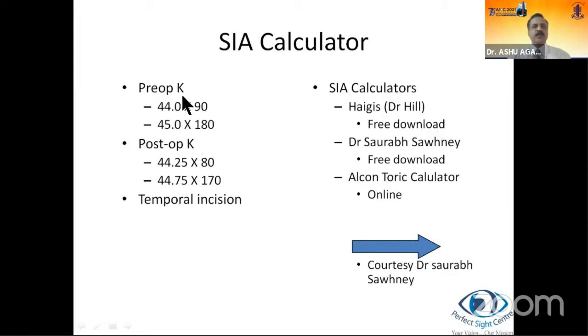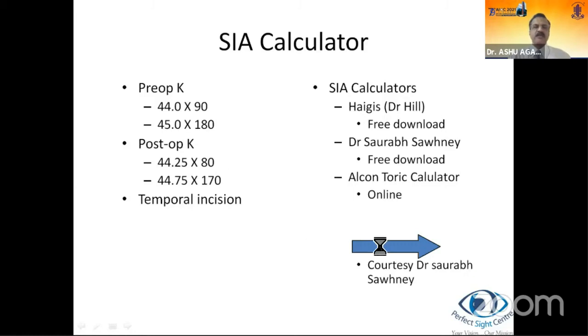Let's assume the pre-op keratometry for a patient was 44 diopters at 90 degrees and 45 diopters at 180 degrees. That means it was steeper at 180 degrees by 1 diopter. And the post-op keratometry was 44.25 at 80 and 44.75 at 170. Please note the axis has changed. The incision was a temporal incision placed on 180 degrees, but after 4 to 5 weeks, the post-op keratometry was steeper at 170, and 80. So the axis has changed. Had it been the same axis, the surgically induced astigmatism calculation would have been very easy. But what happens here? Let's look at this.